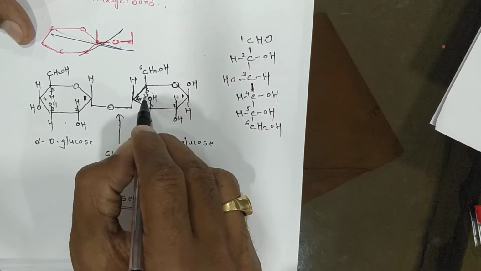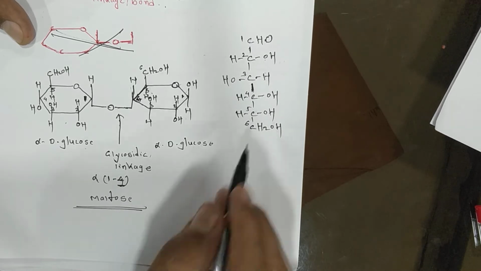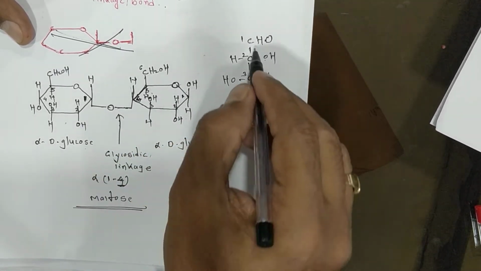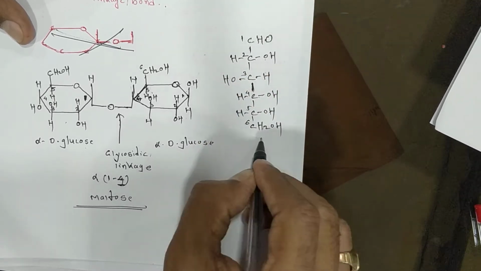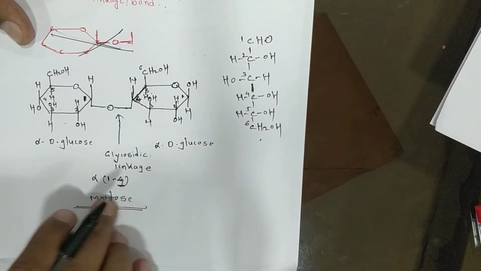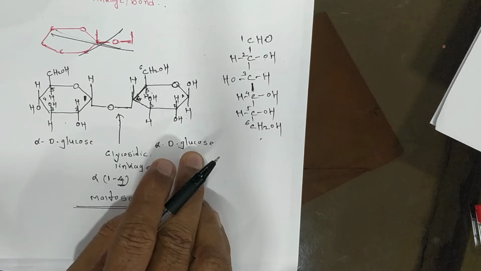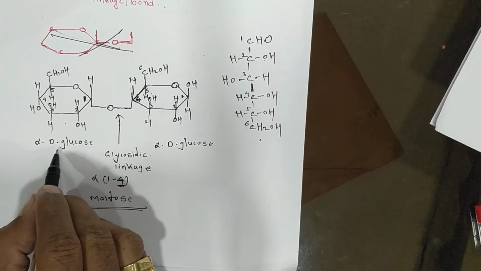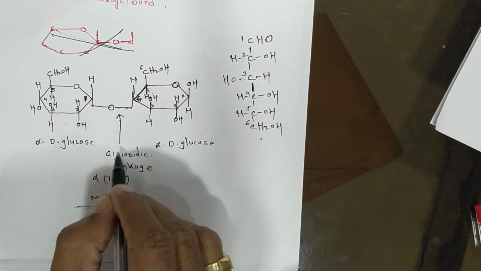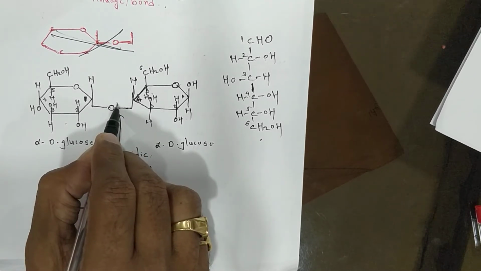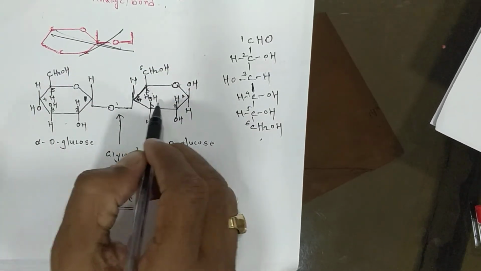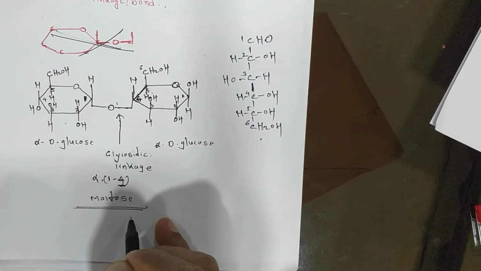Now here H. Now this is the structure of the cyclic form and the straight carbon chain form of alpha glucose. They are joined together, and maltose is formed by two molecules of alpha D glucose joined together by a 1,4 alpha linkage, and that compound is called maltose.